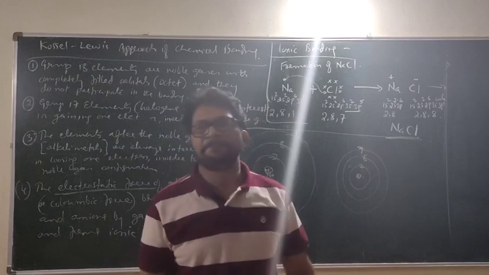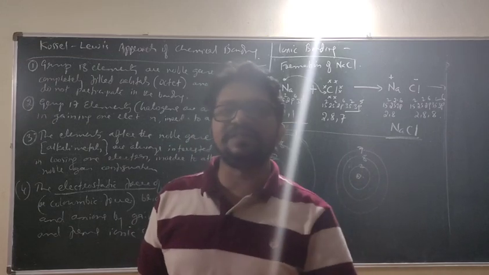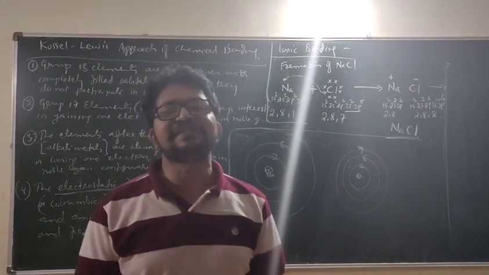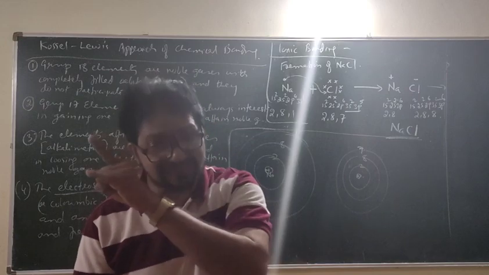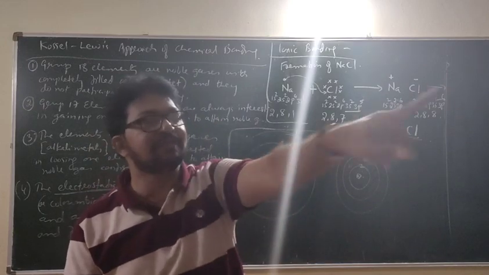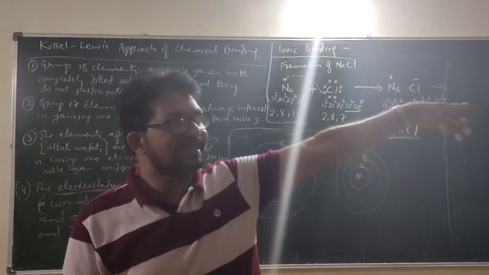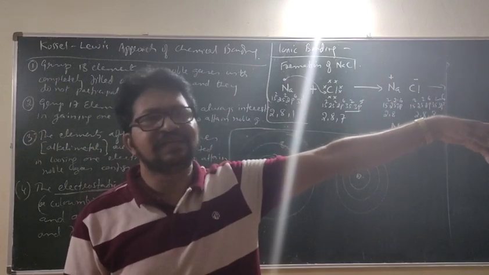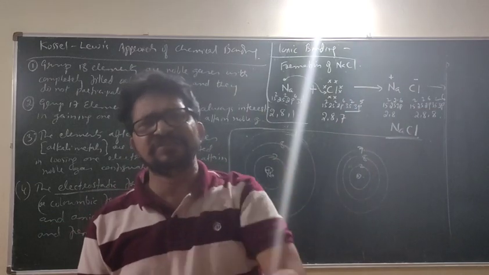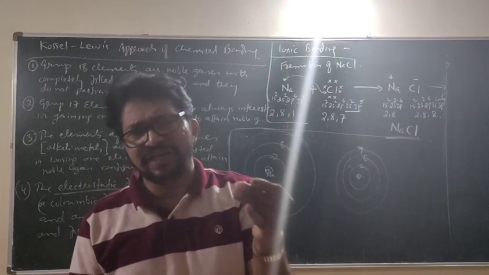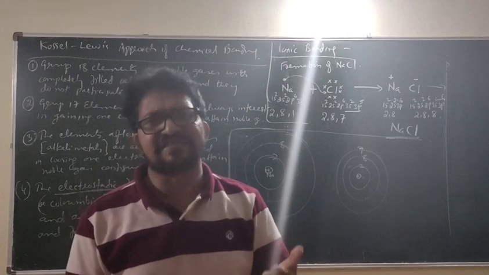If you say chlorine is bigger, again I am getting angry with you because you have not remembered the periodic properties. Along the period, atomic radius decreases. Again and again you will forget. When do you learn the concept of understanding science?